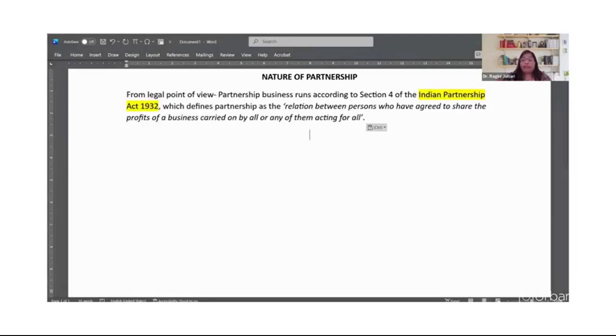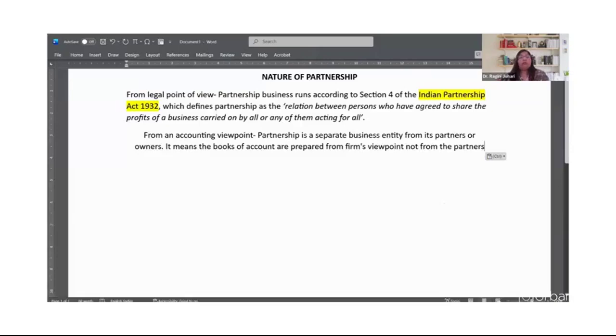All right. Now, as I said, partnership is a business. So from accounting viewpoint, since we are here to study accounts, if we have to define partnership business, then we can say partnership is a separate business entity from its partners or owners, which means the books of accounts are prepared from the firm's point of view, not from the partner's point of view. Right? So, this is my definition of partnership business from the viewpoint of accounts. Okay.